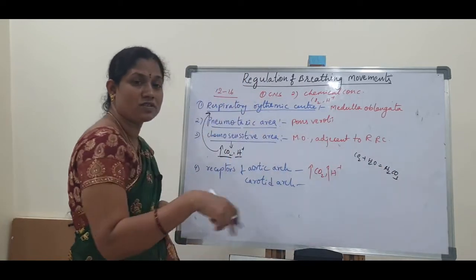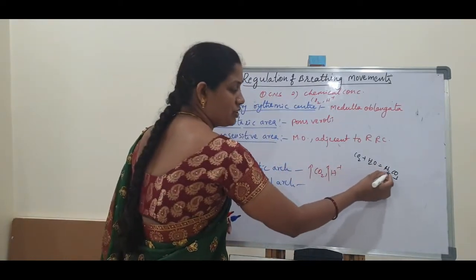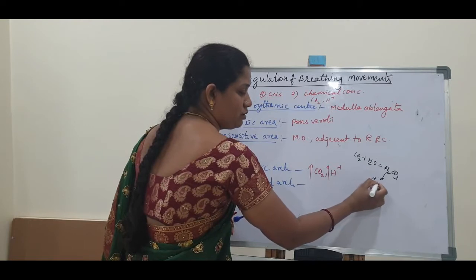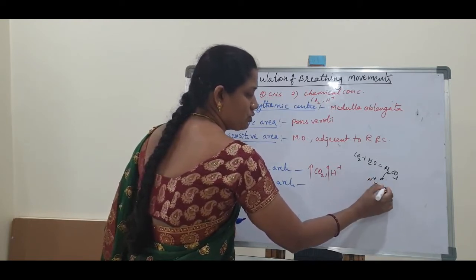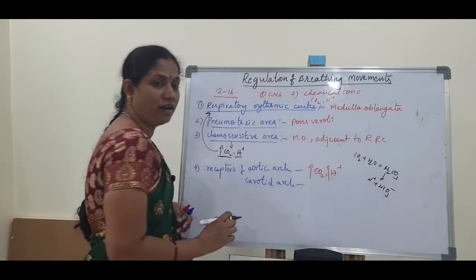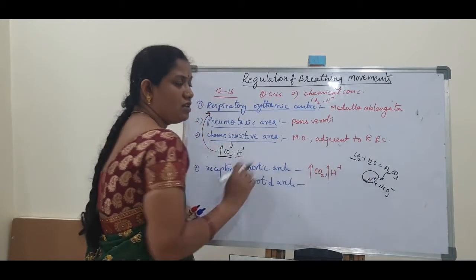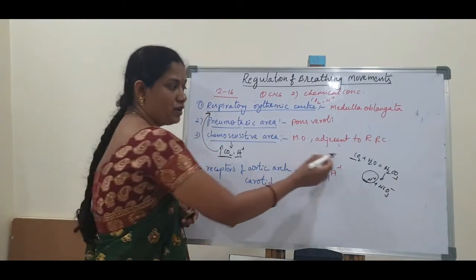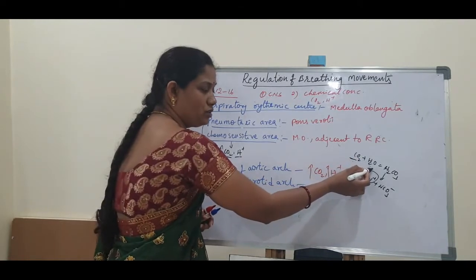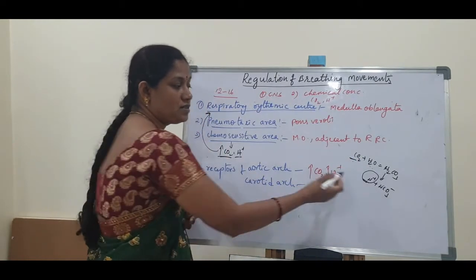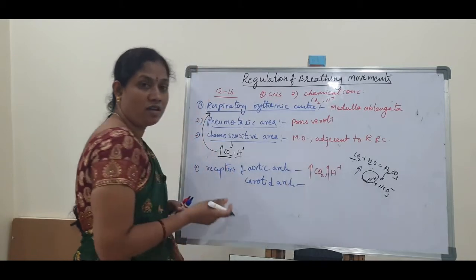These changes take place in the RBC. Next, H2CO3 splits into H plus and HCO3 minus ions. This H plus is produced by the increase of carbon dioxide. So whenever carbon dioxide reacts with water to form H2CO3, the H plus ion concentration is increased.